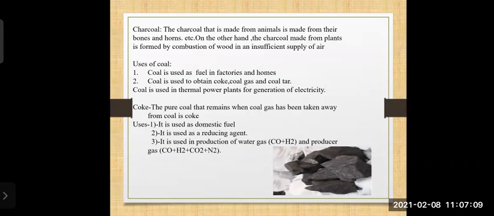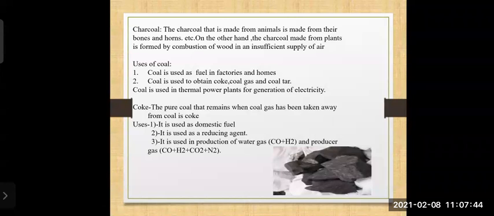The earlier one, that is coal, its uses are: coal is used as fuel in factories and homes. Even today coal is used. A very common example which we can see in the market is the ironing man, who uses coal for ironing purposes. And in villages, coal is still used, or wood is burned and we get coal from that. Coal is also used for some other purposes and in factories.